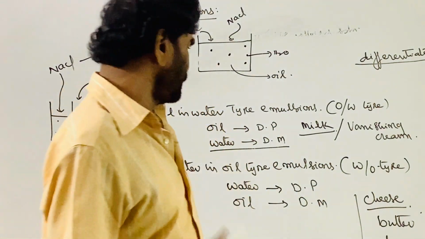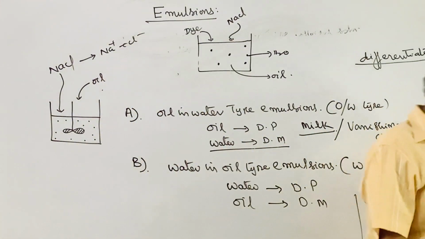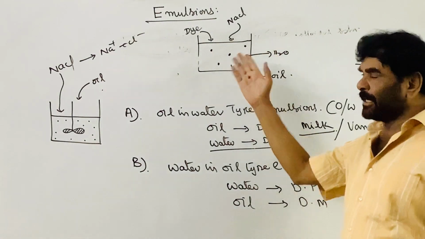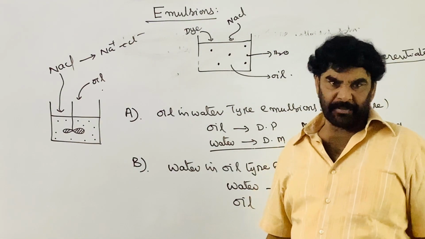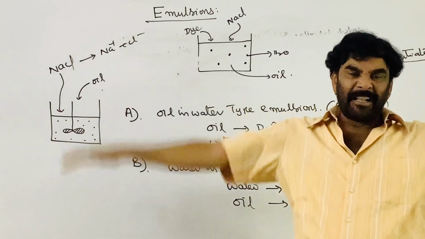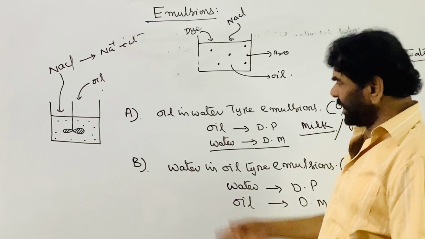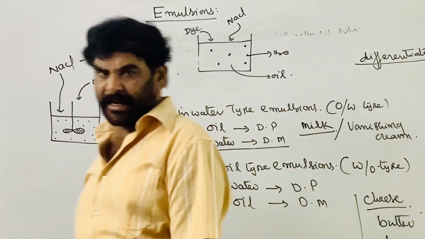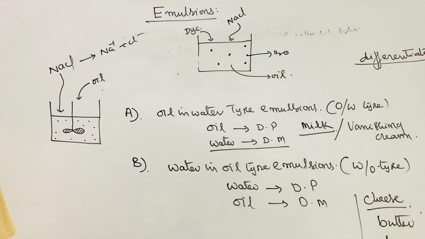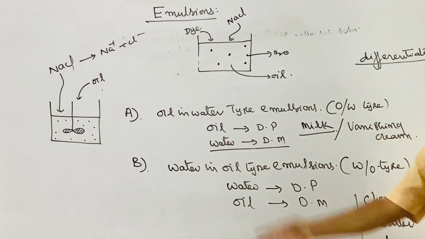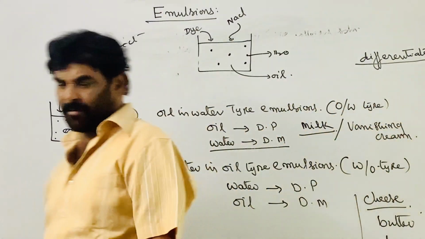I told the reason. Third one is take a dye which is soluble in the oil, and when it is added to the water in oil type system, the entire colloidal emulsion system will acquire the color, show the color, whereas if the same dye is added to the oil in water type colloidal solution, it will not show any color at all because it is insoluble in the water.